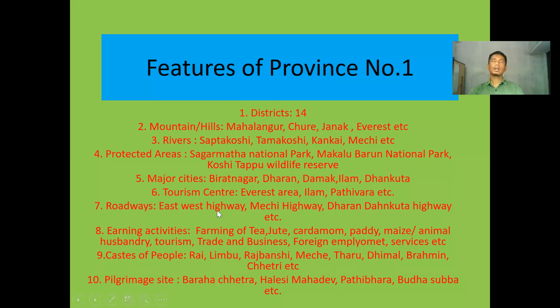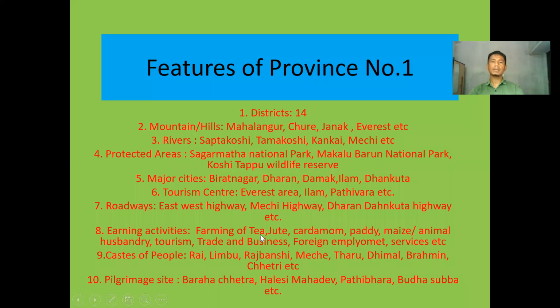It is known as Mahendra Highway as well. Similarly, Mechi Highway, Dharan Dhankuta Highway. These big, popular highways, which have really brought drastic changes in the living standard of the people of this province number 1, also lie in this province number 1. Similarly, what do the people do for earning money? How are they surviving in province number 1? There are some ideas given. These ideas also come under the features of province number 1.